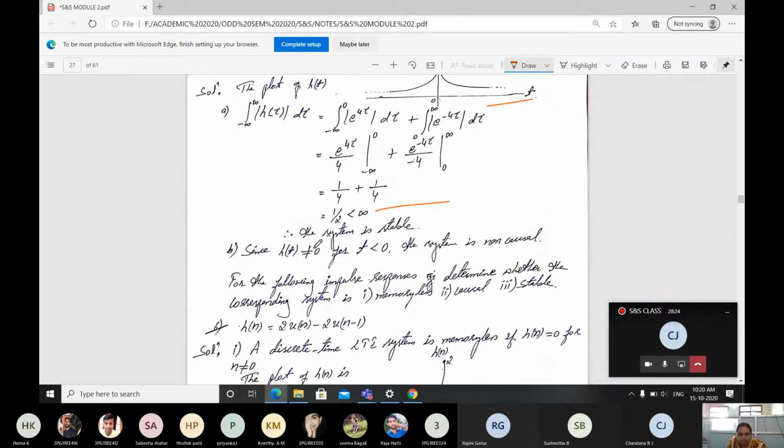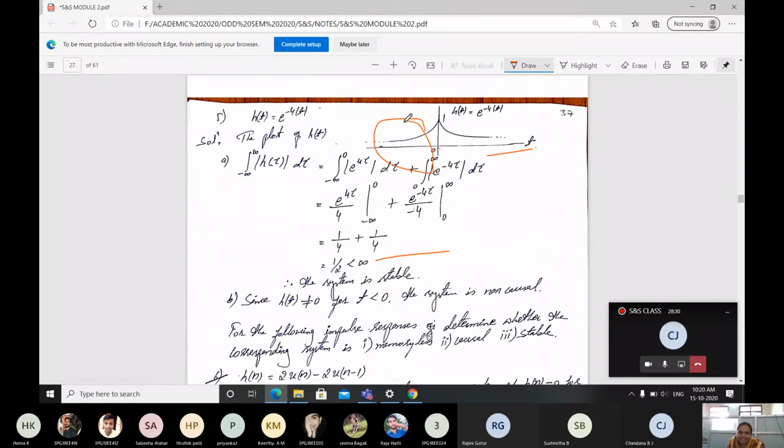Then what about the causality? h of t is not going to be equal to 0 for t less than 0. For negative values, the signal is going to exist. If it exists, it means it is a non-causal system.